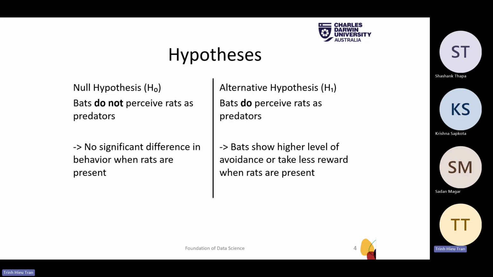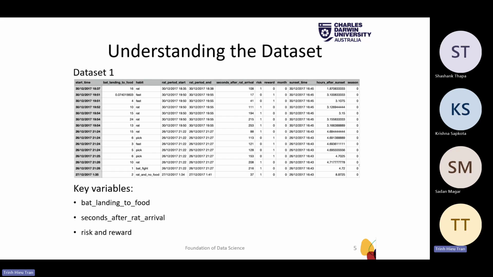To answer these questions, we have a null hypothesis and an alternative hypothesis. Our null hypothesis states that bats do not perceive rats as predators, meaning we would see no significance in bats' behavior when rats are present. Our alternative hypothesis is that bats perceive rats as predators, leading to higher avoidance by bats and lower rewards when rats are present. And first, we need to understand the dataset.